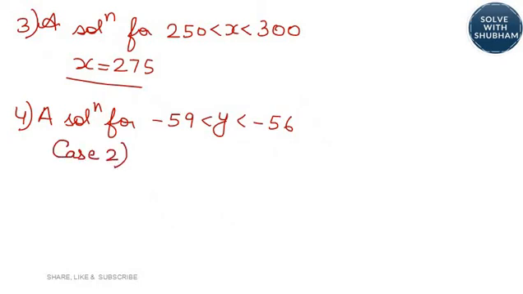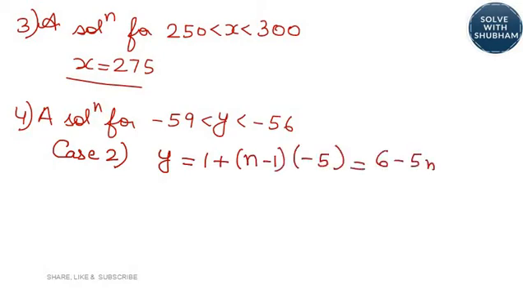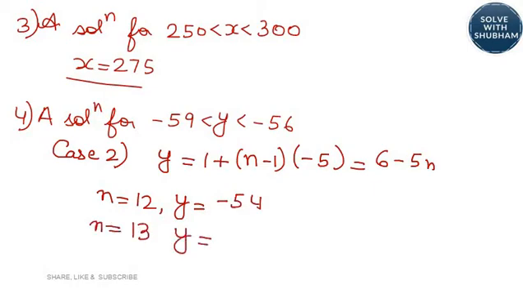So for case 2, your y would be nothing but a plus (n minus 1) into d, that is 6 minus 5n. So assume n is equal to 12. You get y is equal to minus 54. Assume n is equal to 13. You get this as minus 59.